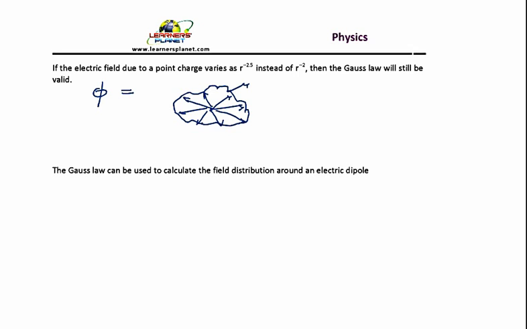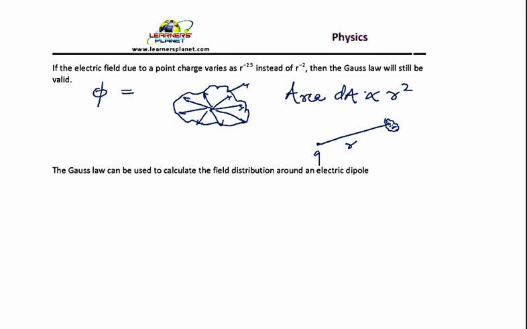Now it is a very common sense approach that area dA, let us say you have a charge kept here and you have a small elemental area, very small area, this area dA is proportional to r square, right? More the distance, more will be the area, if r is this distance.